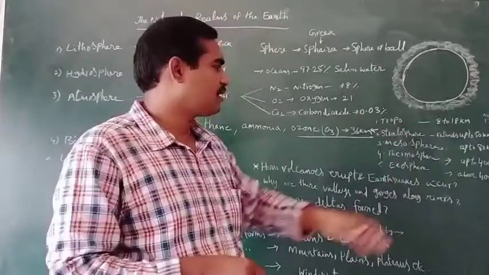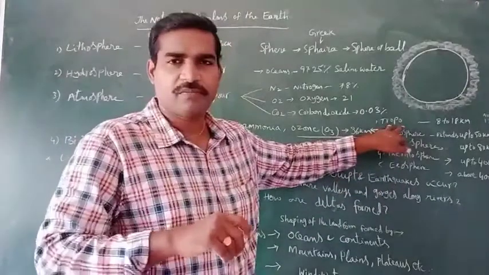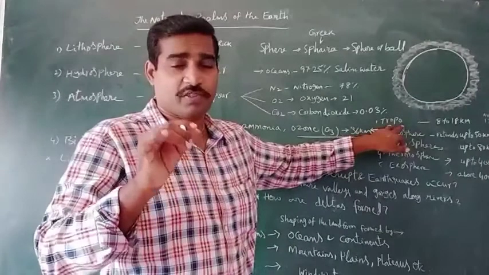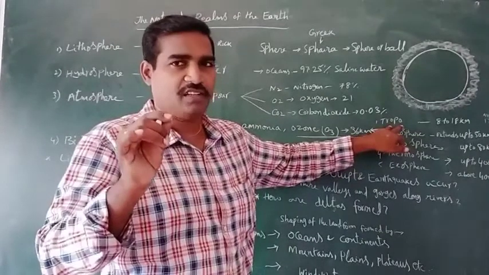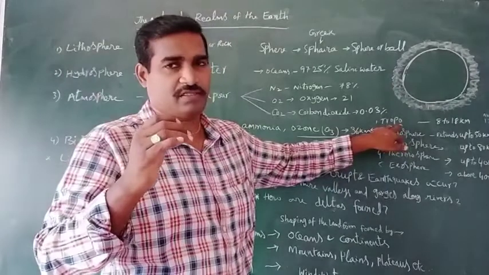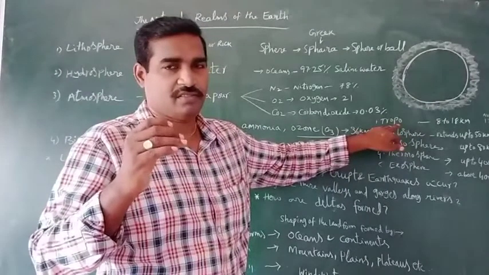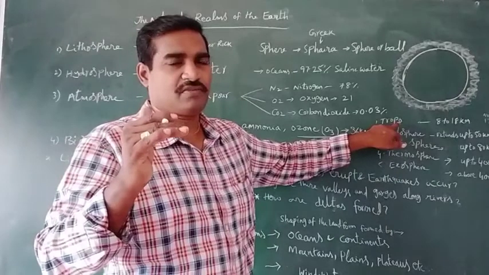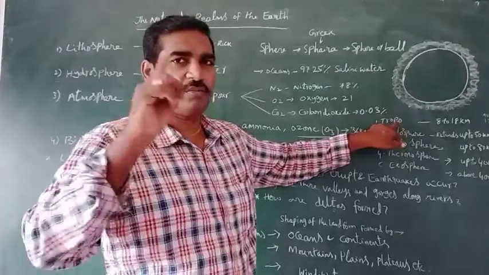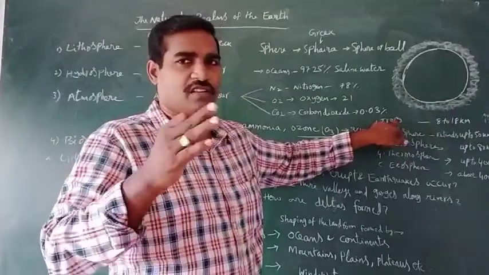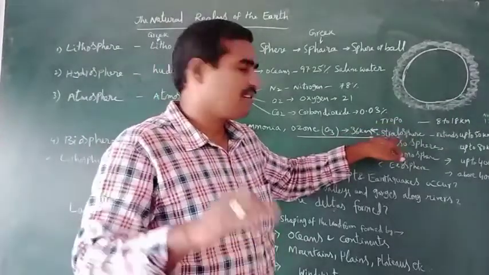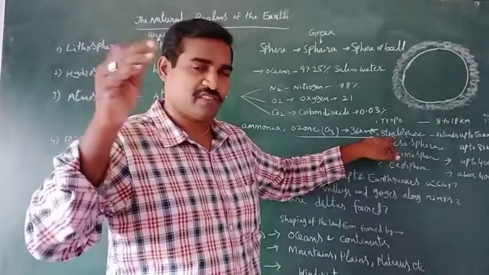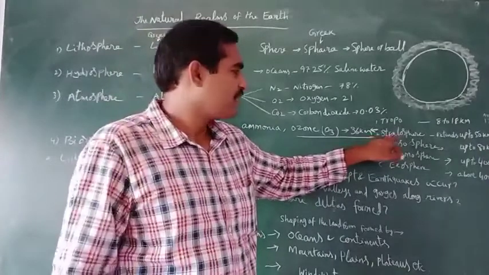Now coming to the troposphere, the average height of the troposphere is 13 kilometers from the earth, and it differs from 8 to 18 kilometers. Okay, we'll discuss it broadly in the next class, in a separate chapter on the atmosphere. So next one is